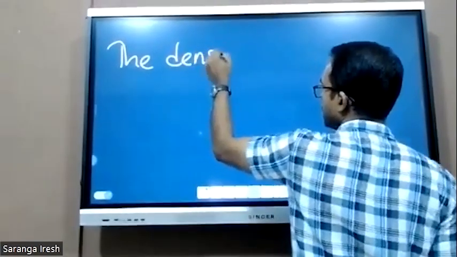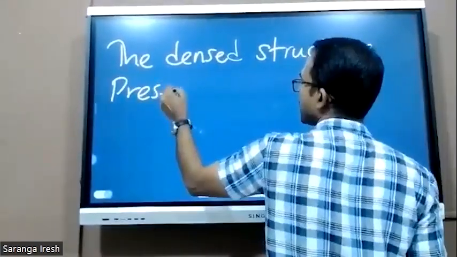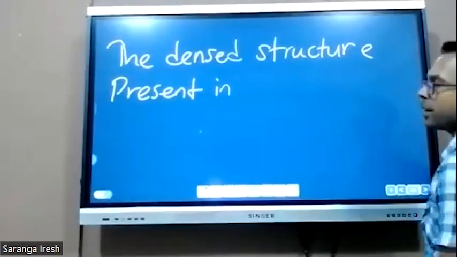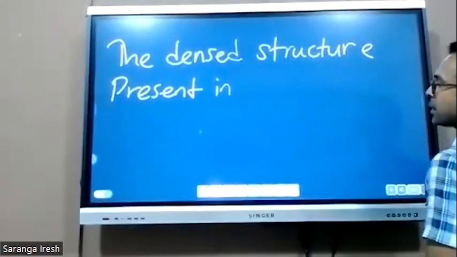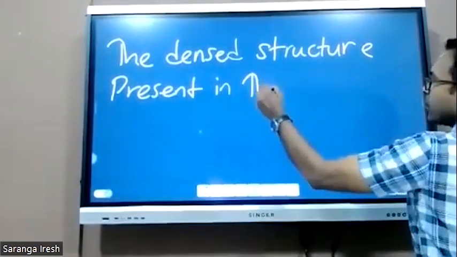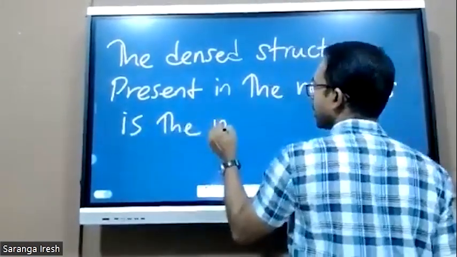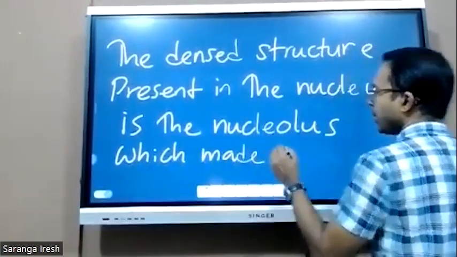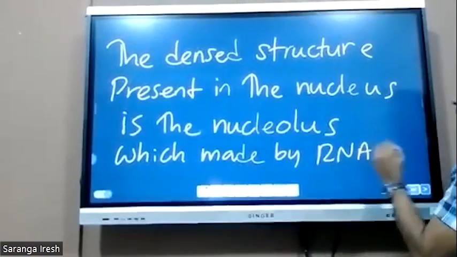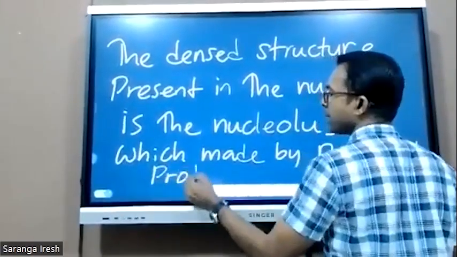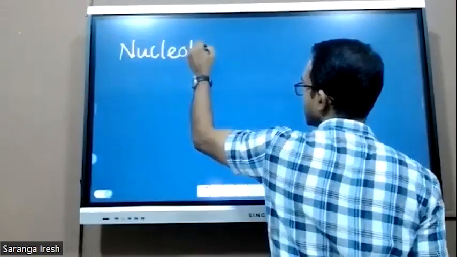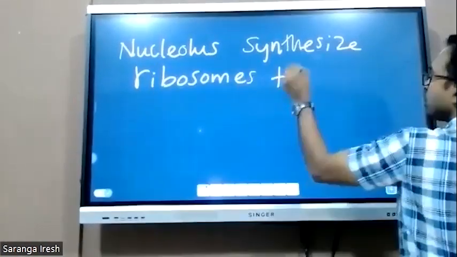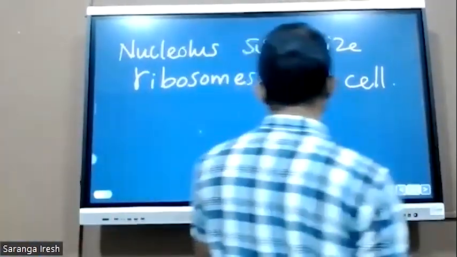Next point: the dense structure present in the nucleus is the nucleolus, which is made by RNA and proteins. Nucleolus synthesizes ribosomes for the cell.